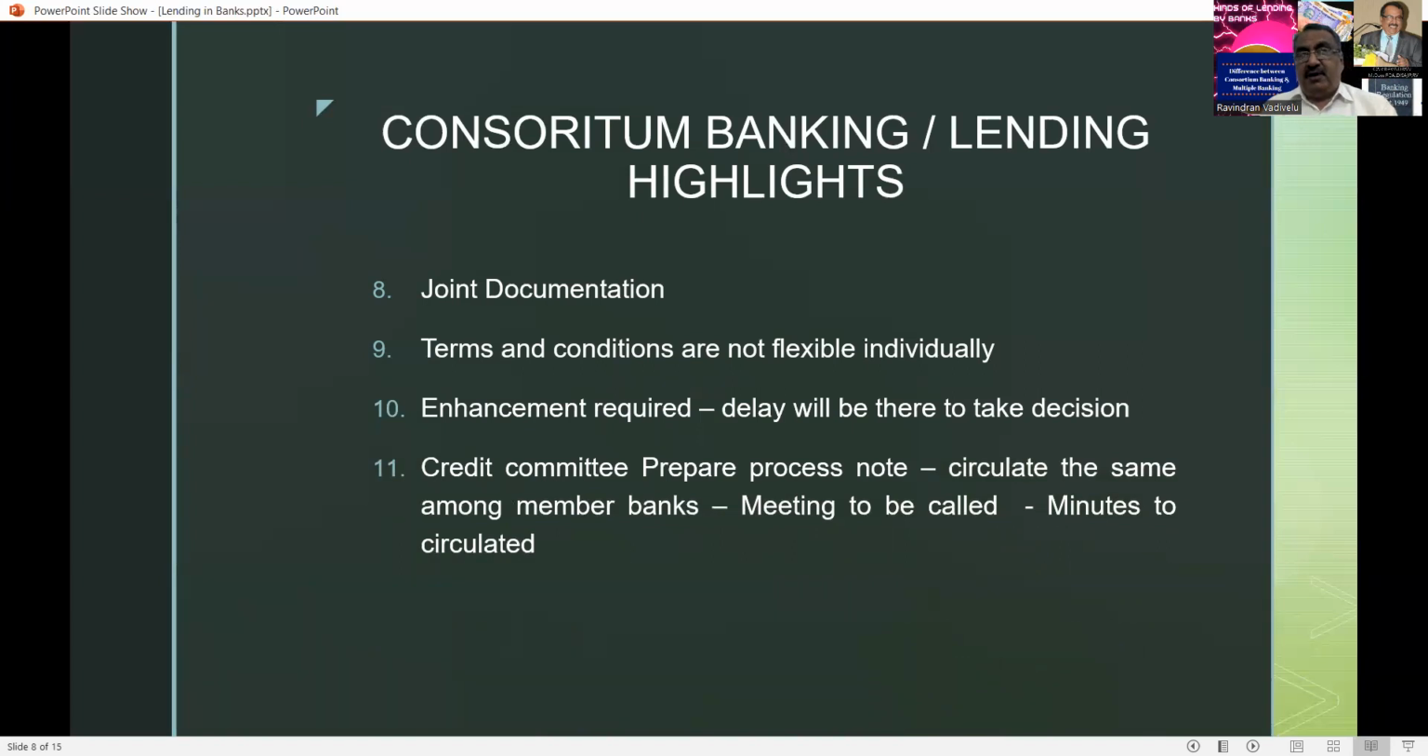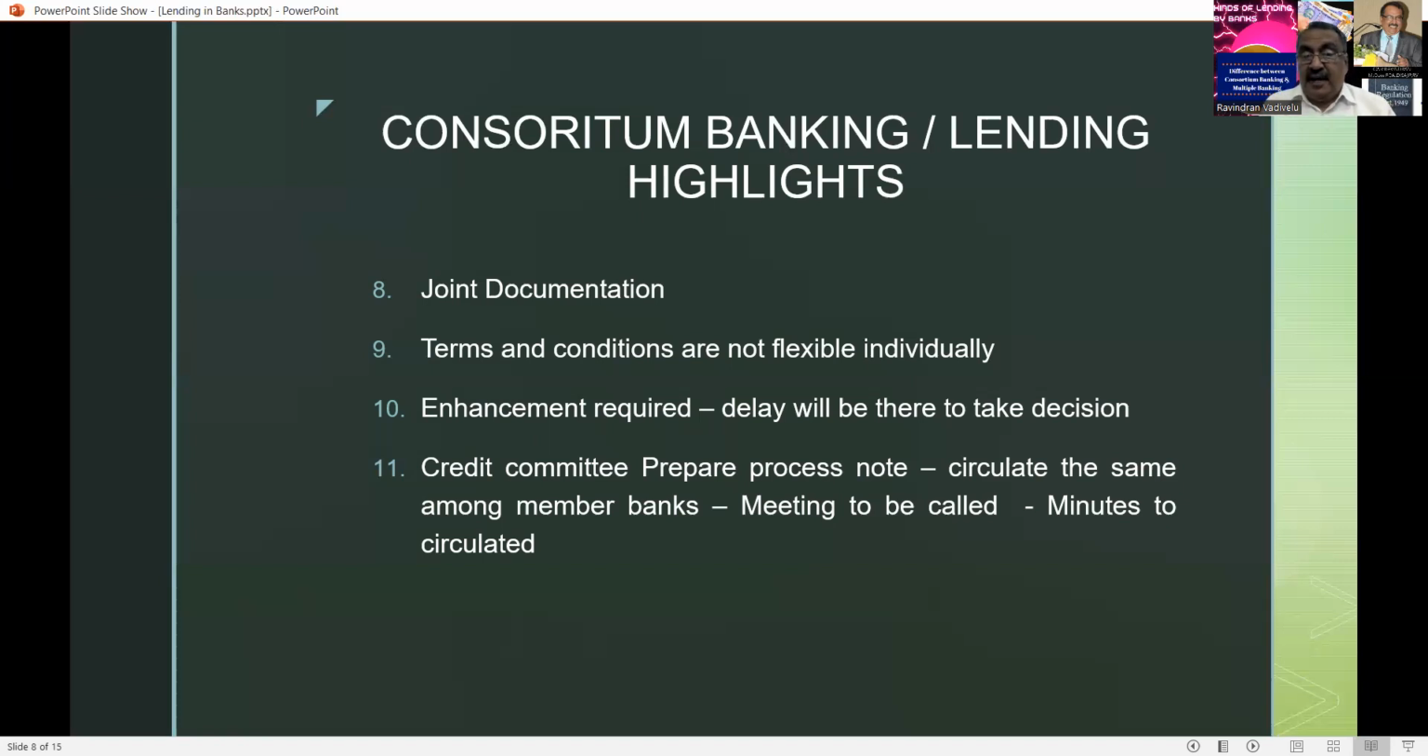And for the credit committee, normally all the banks have to prepare the process note jointly. This joint loan process note has to be circulated among the member banks. Member banks, with their additions or deletions, send it to the credit committee, and the credit committee calls a meeting and passes the process note. After passing it, the minutes of the credit committee should also be circulated to the member banks, so that the loan limit, terms and conditions, everything will be finalized.